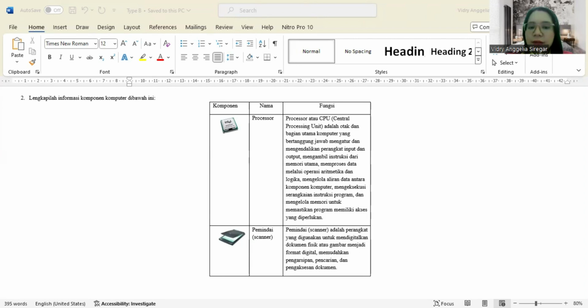A scanner is a device used to digitize physical document or image into digital format, making it easier to archive, search and access document.